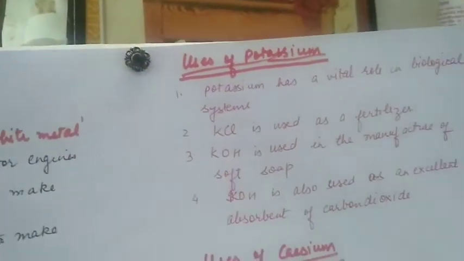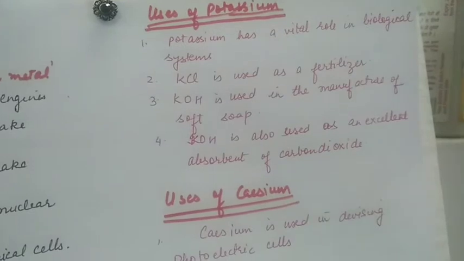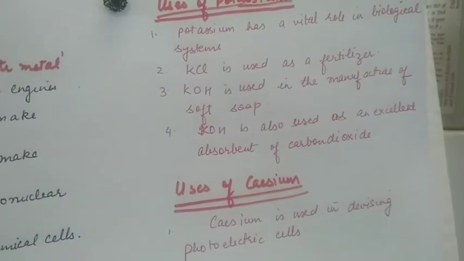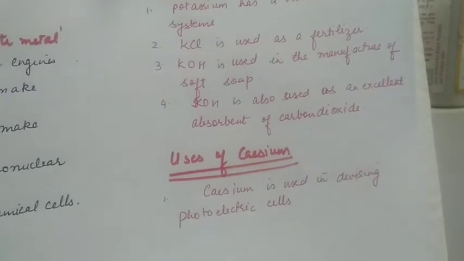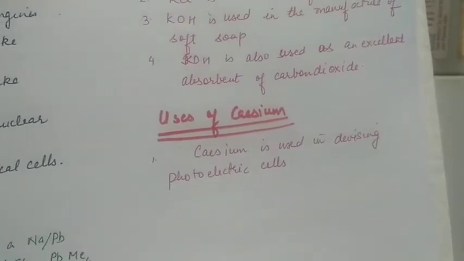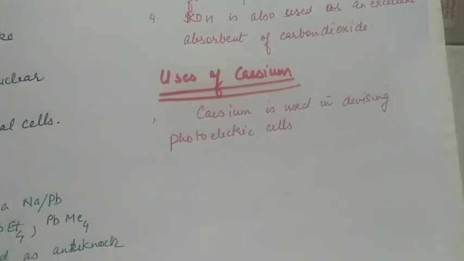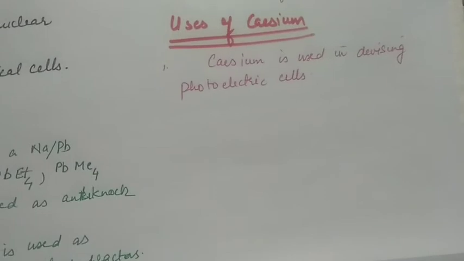Use of potassium. Potassium has a vital role in biological systems. Its chloride is used as fertilizer. Potassium hydroxide is used in the manufacture of soft soap, and potassium hydroxide is also used as an excellent absorbent of carbon dioxide. Uses of cesium. Cesium is used in devising photoelectric cells.